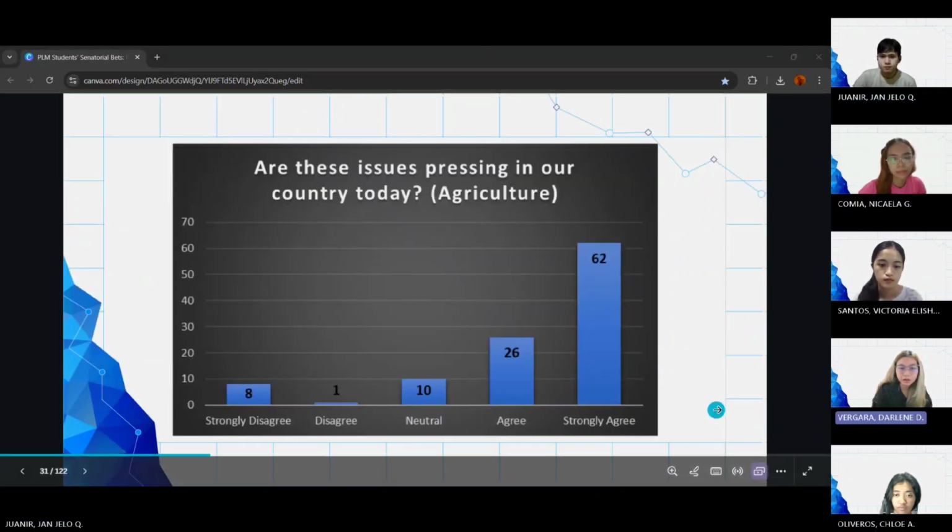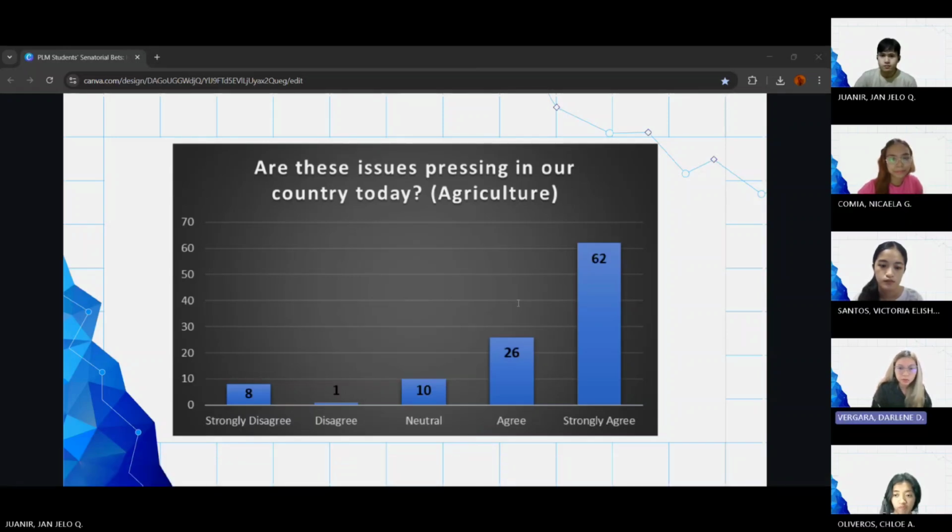So for agriculture, we use bar graphs. In this bar graph, we can observe that 62 participants strongly agreed that agriculture is one of the pressing issues in our country today. 26 of the participants agree that this is one of the pressing issues in our country today.